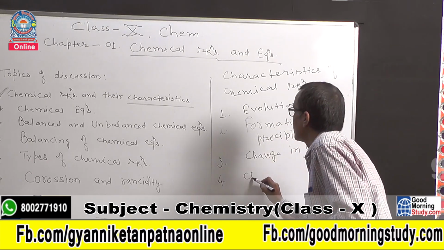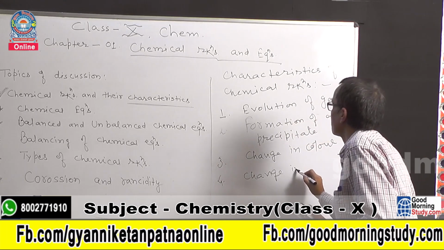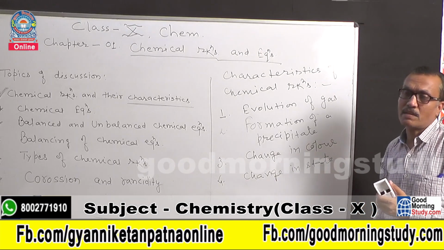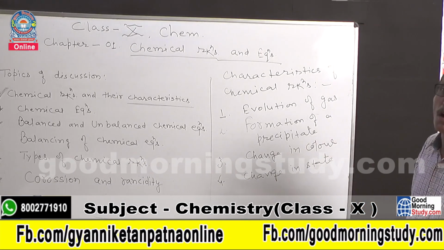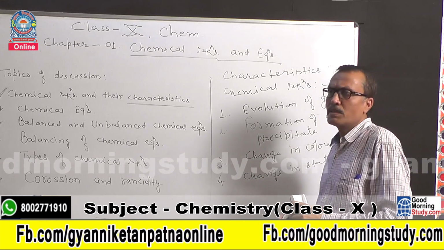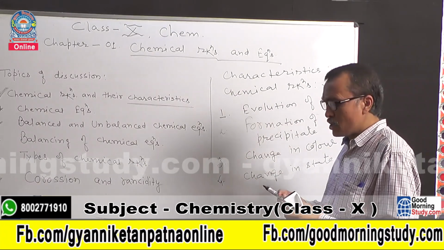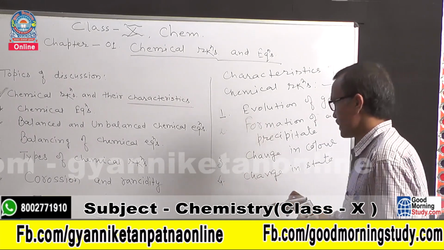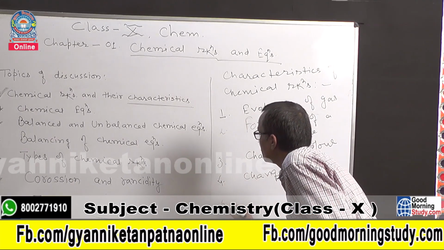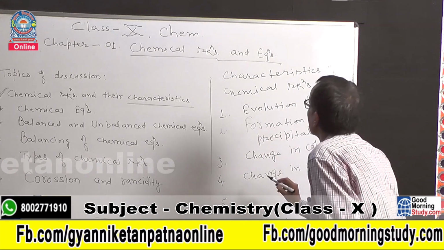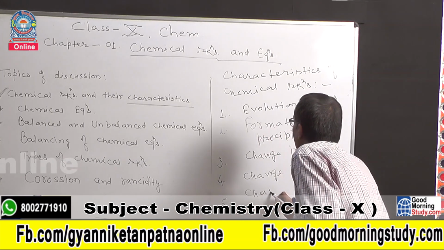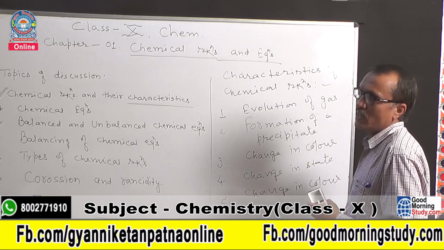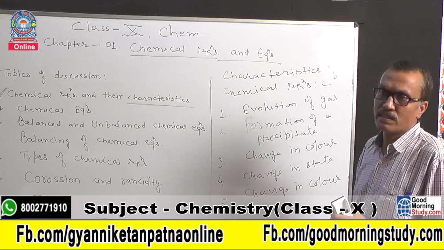Number 4, change in state. Change in state may take place from solid to liquid, or solid to gas, or liquid to gas, or liquid to solid. Such types of changes appear during a chemical reaction. And the last one is change in color. Change in color may also take place during a chemical reaction.